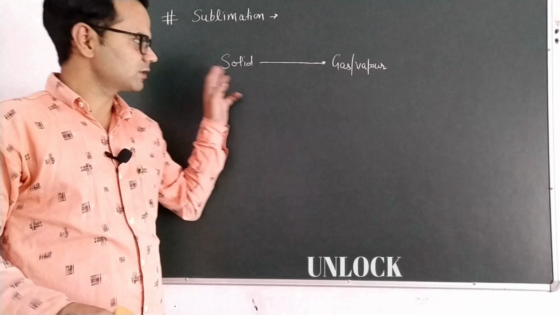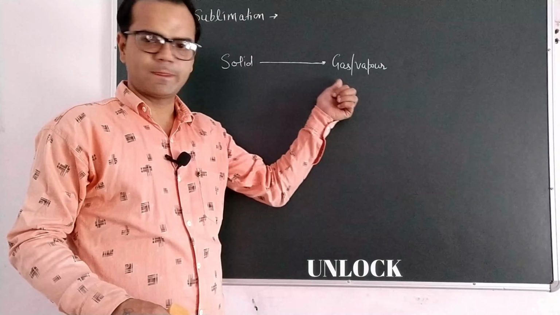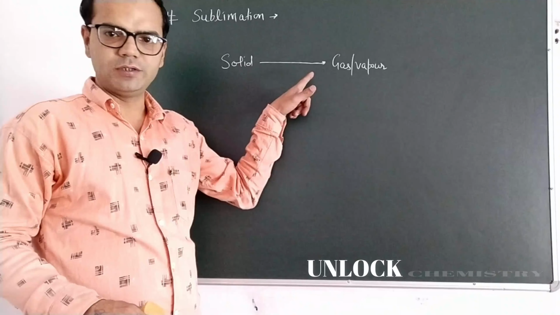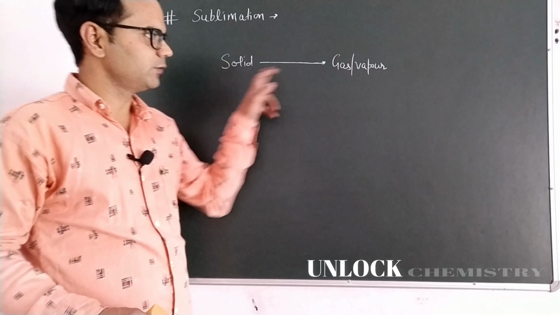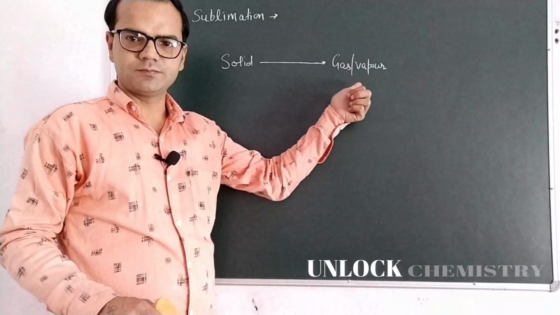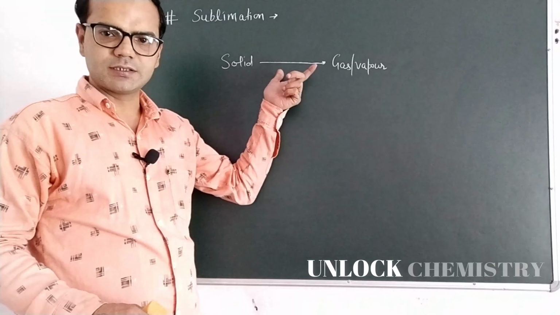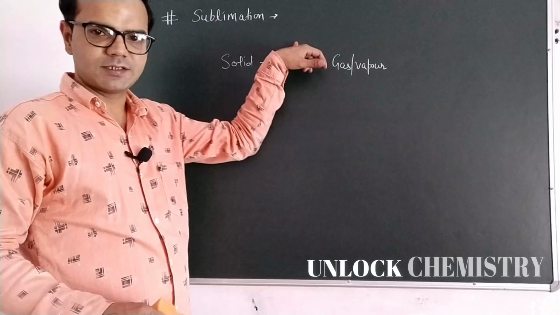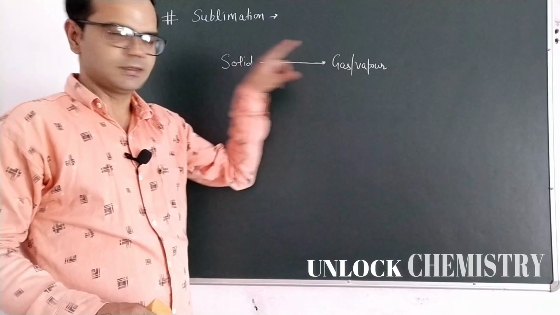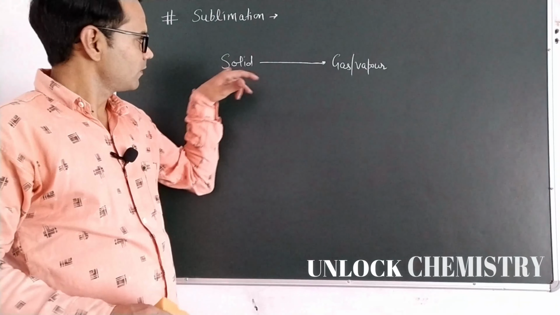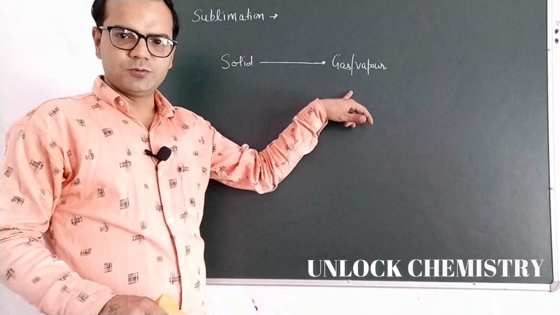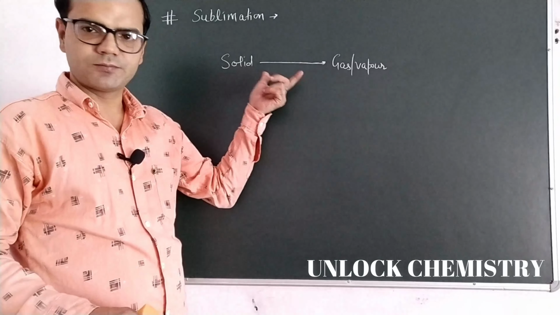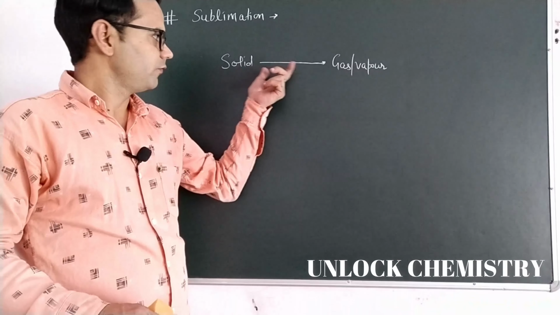Sublimation is a process in which a solid is directly converted into vapor form or a gas form without achieving the liquid state. There will be no liquid state. Interconversion of solid to gas form or a vapor form without achieving the liquid state, that process is called sublimation. Usually solid first converts into liquid and then gas, but it is a special type of process in which the solid is directly converted into vapor form without achieving the liquid state, and it occurs at high temperature or when